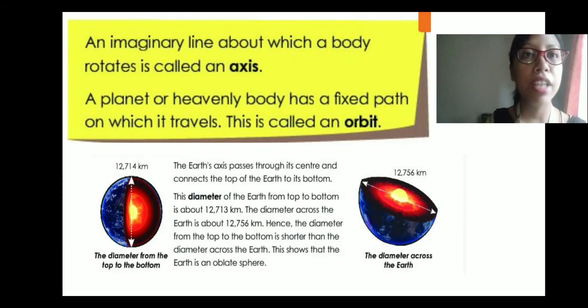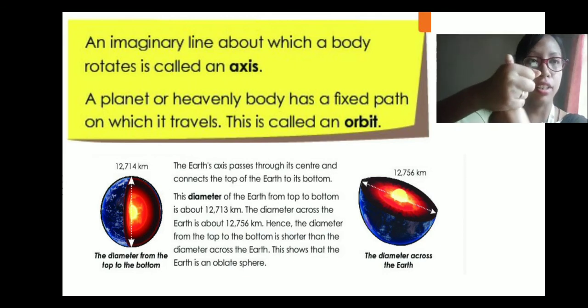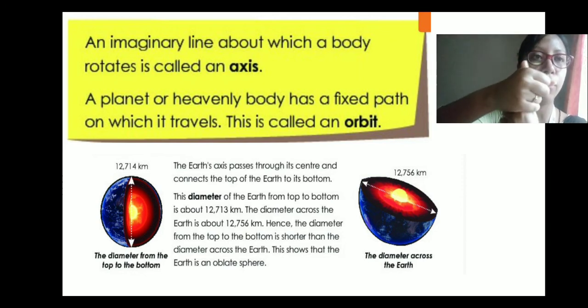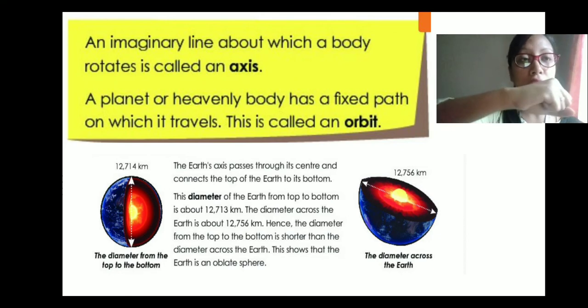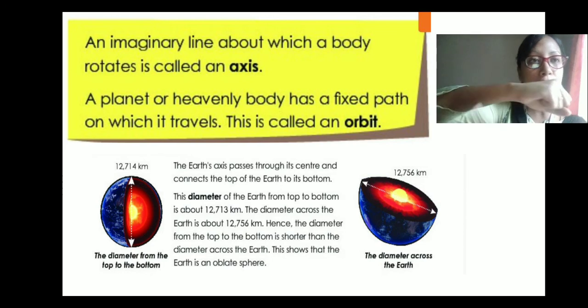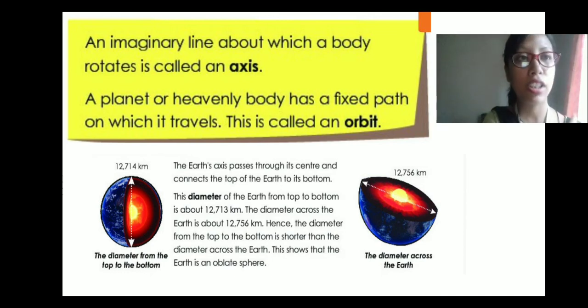Next, an imaginary line about which a body rotates is called an axis. The axis passes through the Earth. So on this axis, the planet rotates. A planet or heavenly body has a fixed path on which it travels. This is called an orbit. So during the revolution, the planet moves in a fixed path, right? And that fixed path is called orbit. Clear? Then the Earth's axis passes through its center and connects the top to its bottom, right?